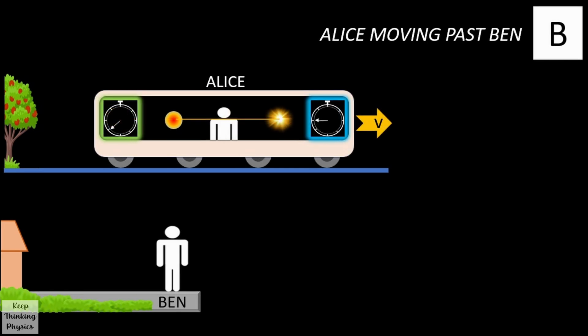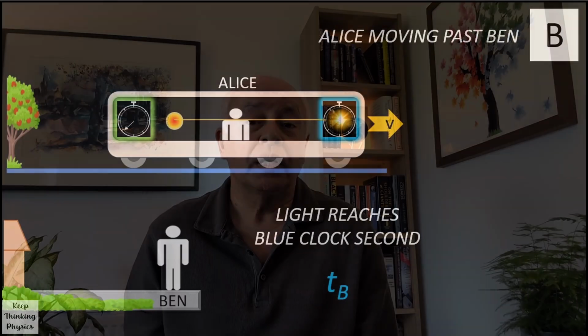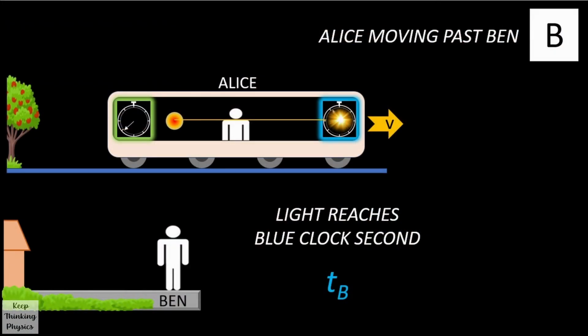The train keeps moving and the light keeps travelling towards the blue clock. Because the blue clock is moving away from the light, it takes a longer time for the light to catch up with the blue clock. We know that the light will hit the blue clock at some time because the speed of light is always larger than the speed of the train. Nothing can outrun light. So the light hits the blue clock and the blue clock stops showing a time as TB.